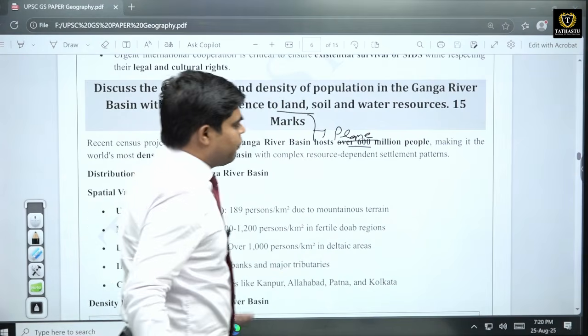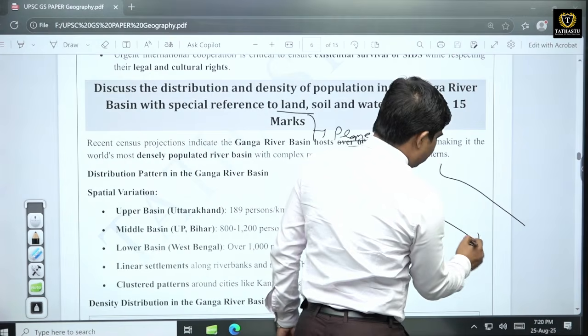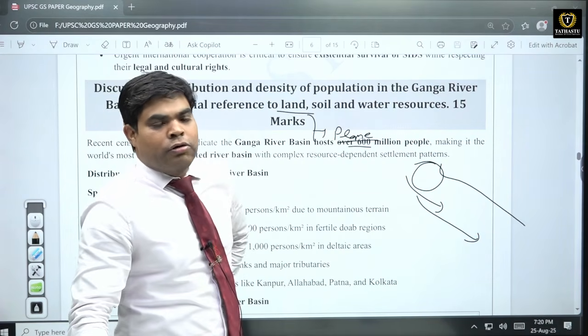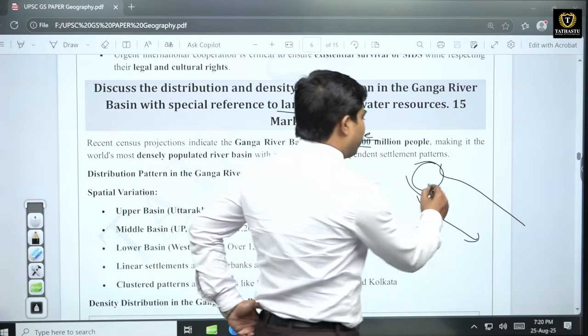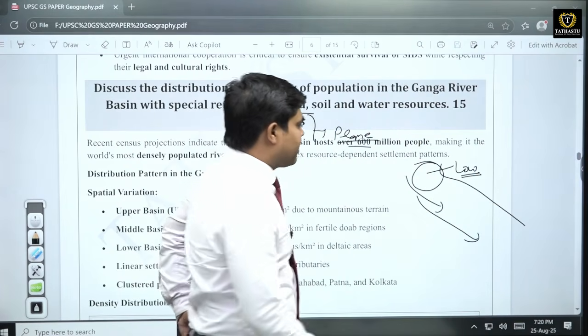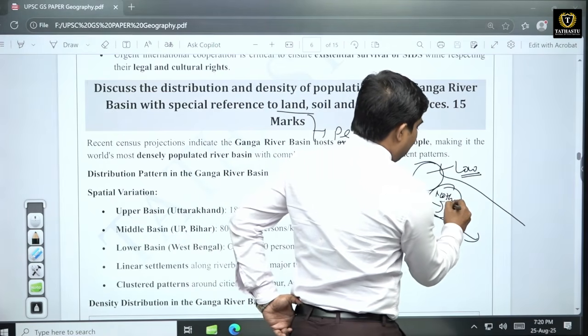But overall, if you see in India from the perspective of the river Ganga and its tributaries, there are certain areas like Uttarakhand and North Uttar Pradesh where there is a little bit lower density compared to the lower part. In the second part, like Meerut or northern Uttar Pradesh, there is high density.